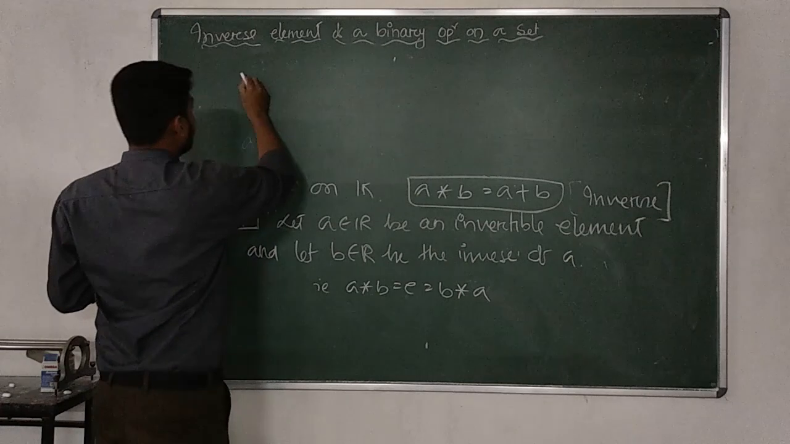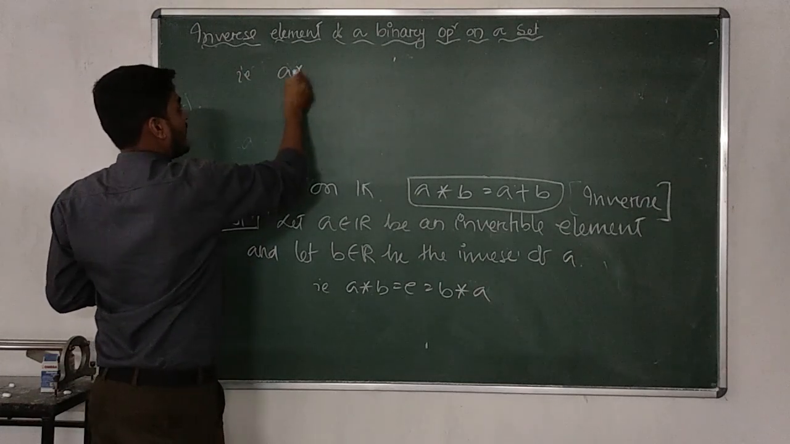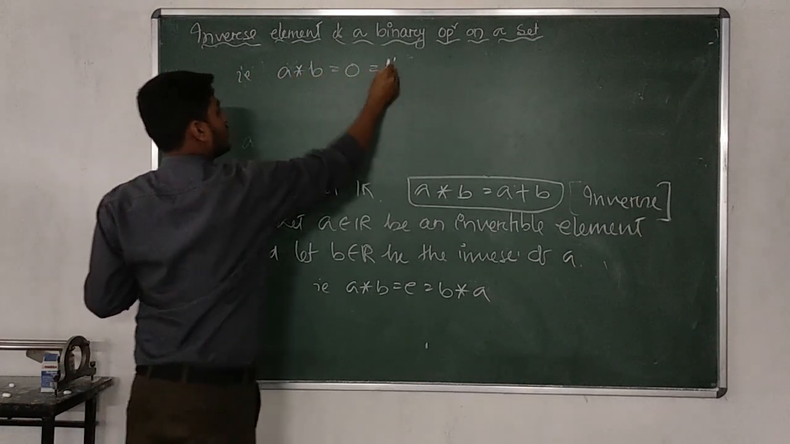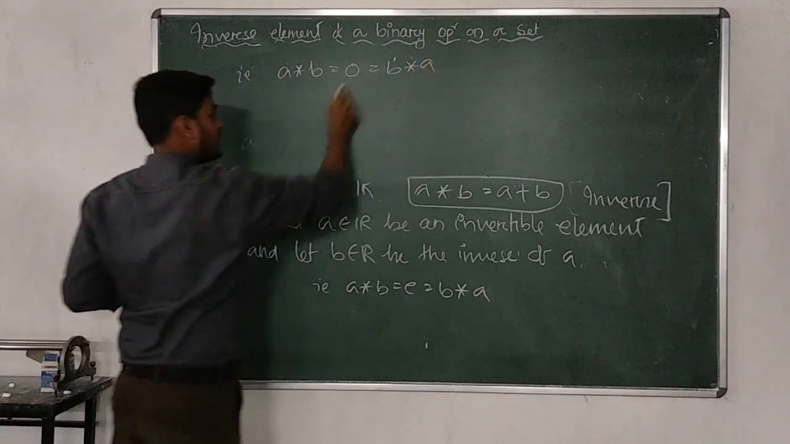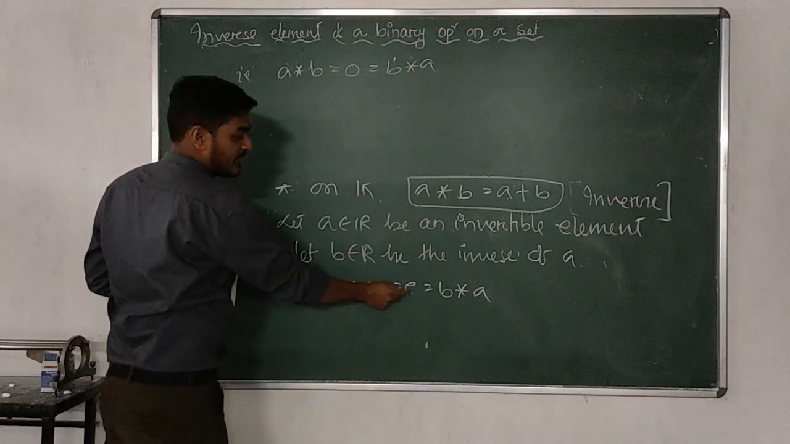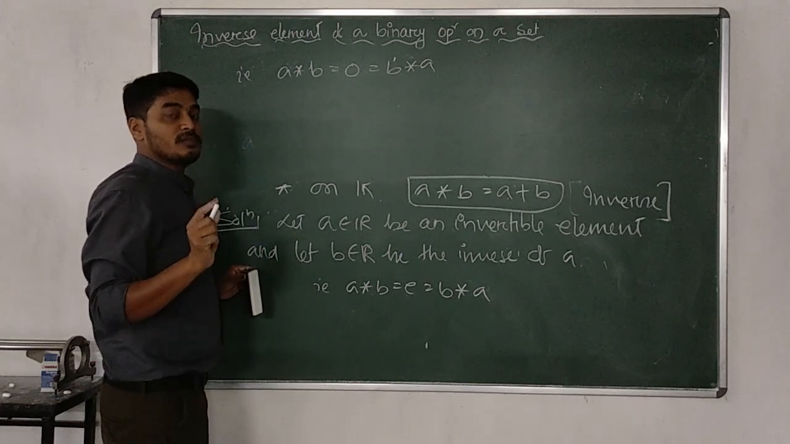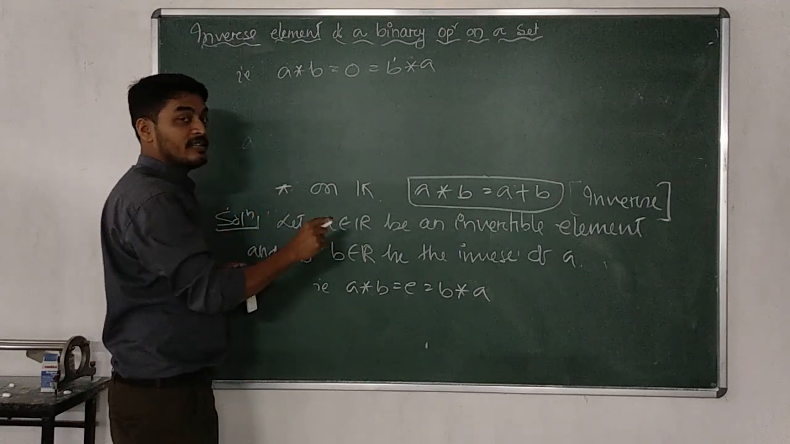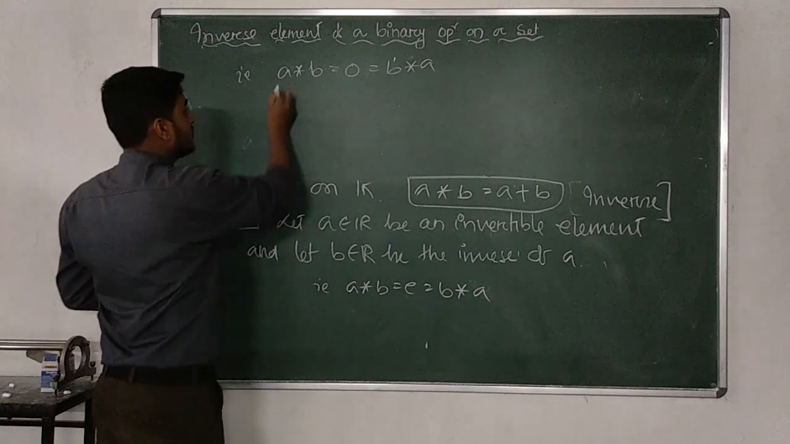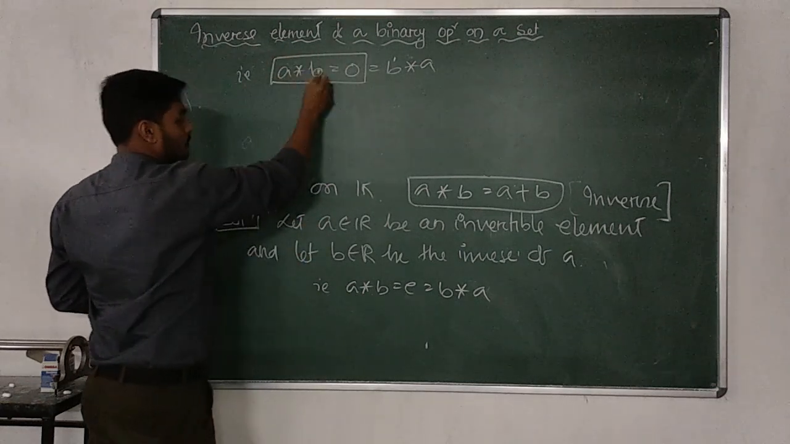So that is A star B equal to 0 is equal to B star A. Why have we written E is equal to 0? Because the identity element for this operation is 0. First of all, to have the inverse, you should have the confirmation about the identity element, and we have got the identity element E is equal to 0 initially. So now try to solve this and we will try to find the value of B.